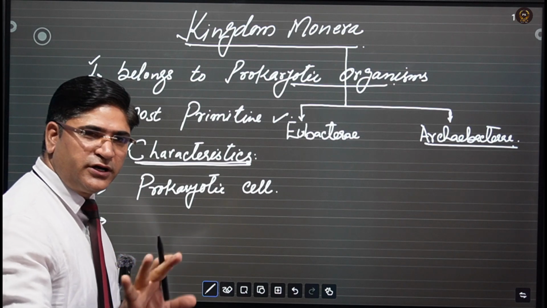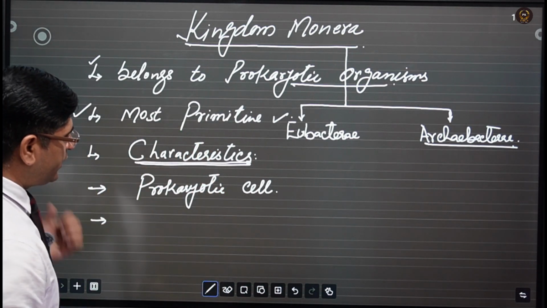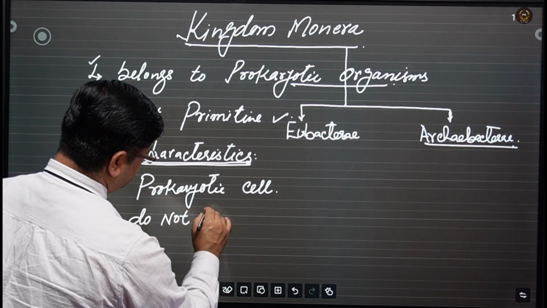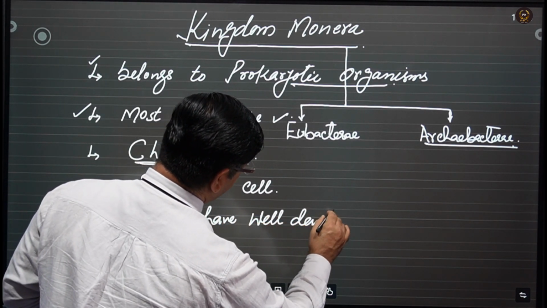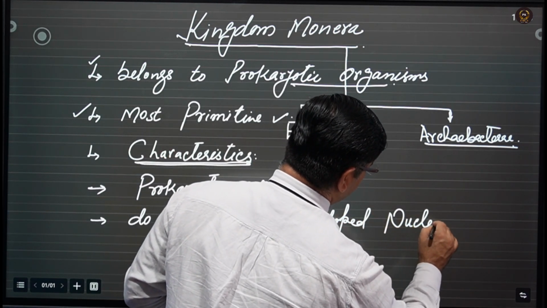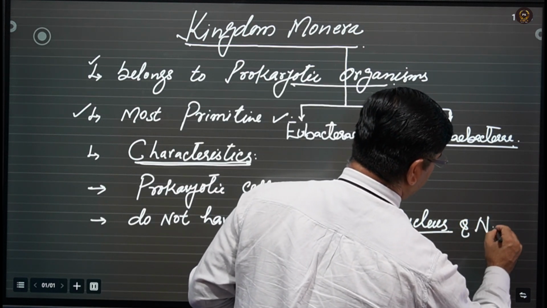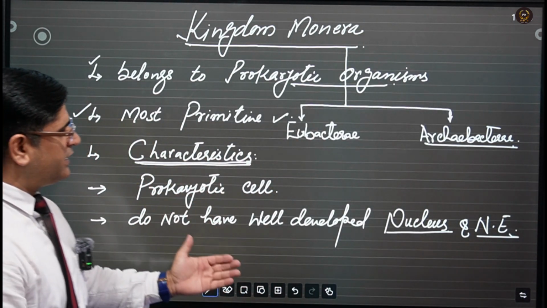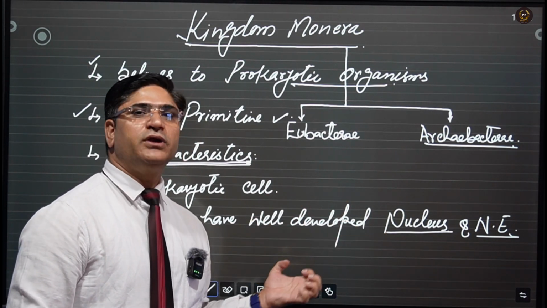As I have already explained, prokaryotic cells do not have a well developed nucleus or nuclear envelope.